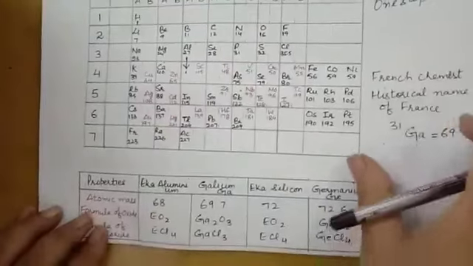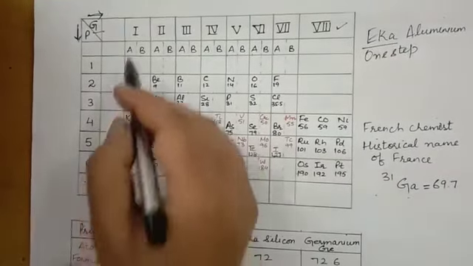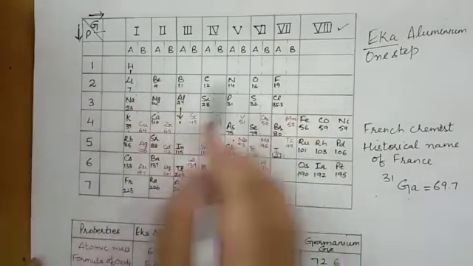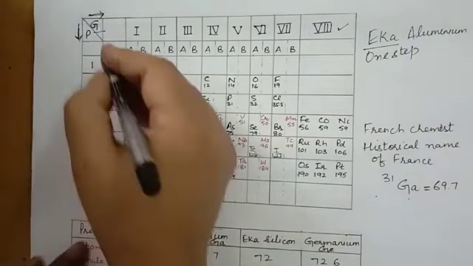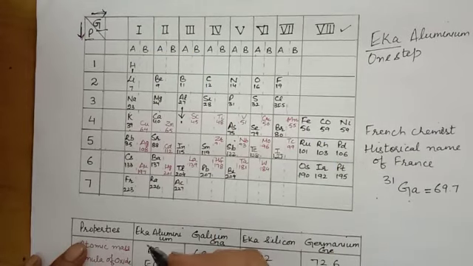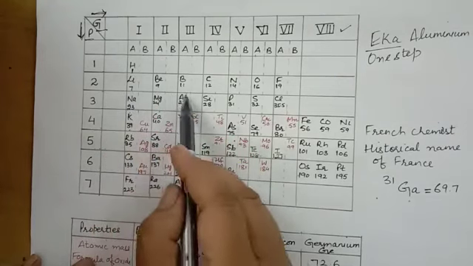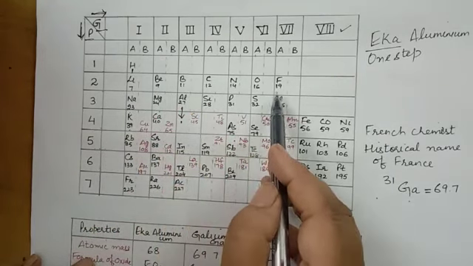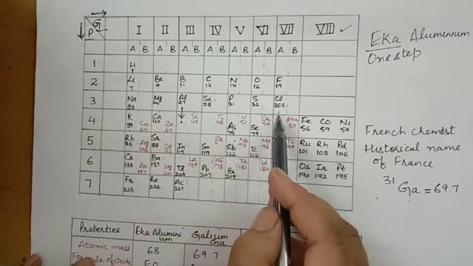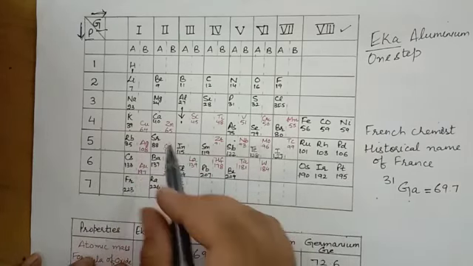So he arranged the elements into 8 vertical columns. Vertical columns he called groups, and 7 horizontal rows he called periods. Periods and groups. And he started arranging the elements. So this is hydrogen, lithium, beryllium, boron, carbon, nitrogen, oxygen, fluorine. Sodium, magnesium, aluminium, silicon, phosphorus, sulfur and chlorine. Potassium, calcium. All was okay till calcium.